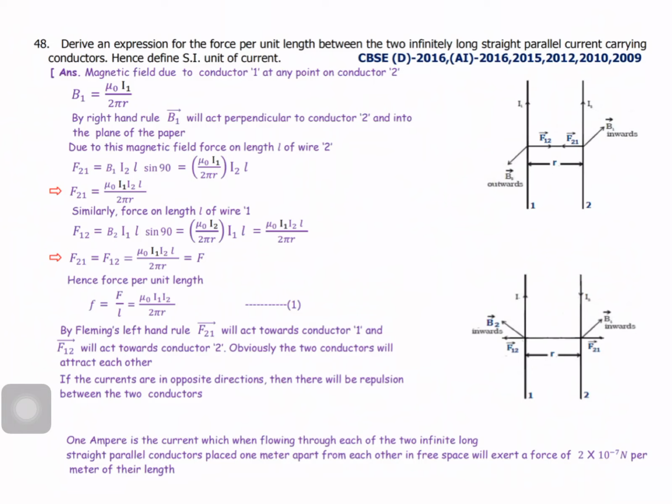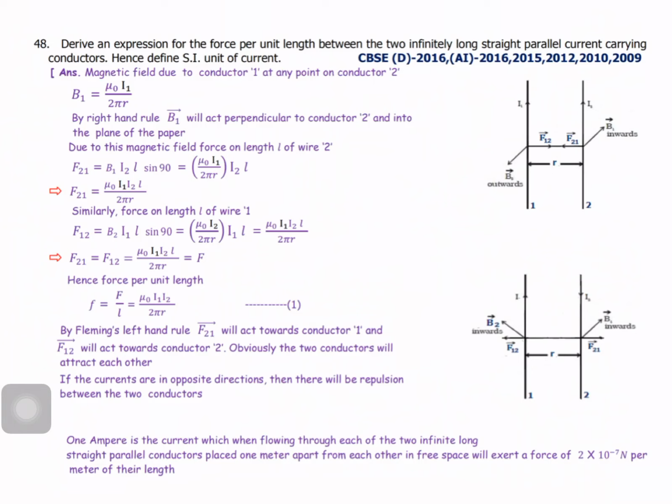So F21 is equal to F12. So finally mu naught I1 I2 L by 2 pi r equals F. Hence force per unit length, keeping L on the left side, F by L is mu naught I1 I2 by 2 pi r.